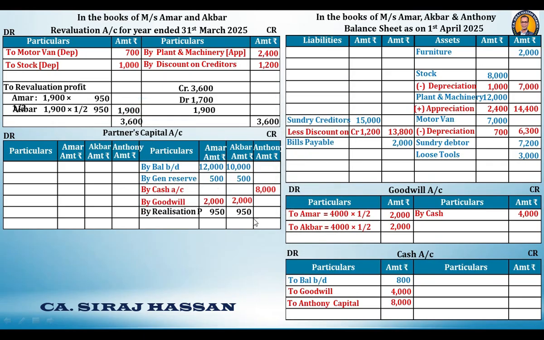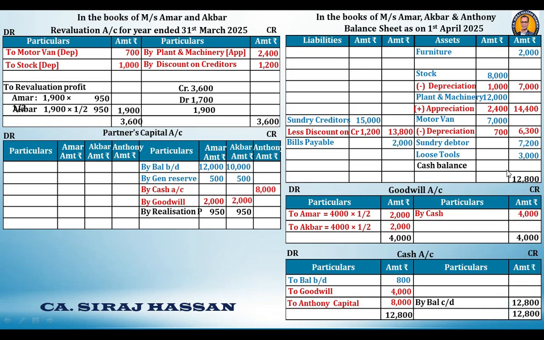Then we will do the balancing of the goodwill account, 4,000. Then we come to the cash account. Cash 12,800. We wrote here 12,800. So the balance is 12,800, and this 12,800 will go to the balance sheet.